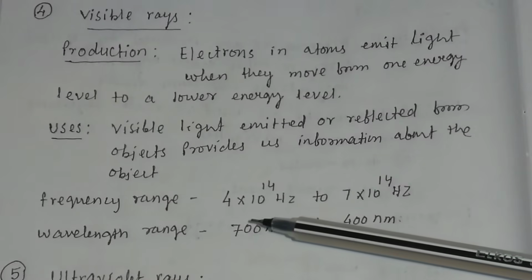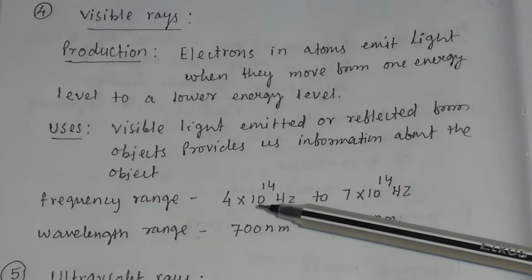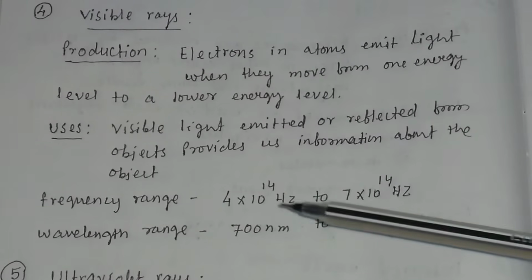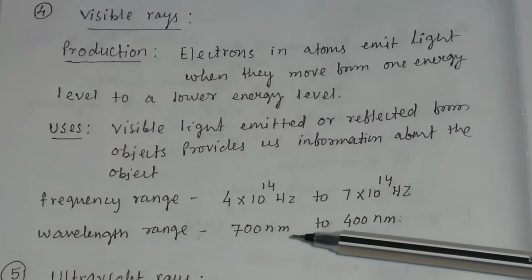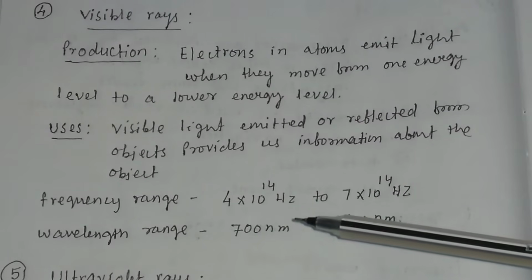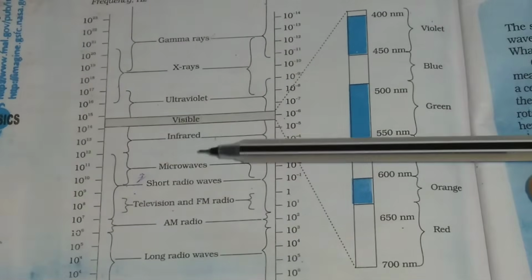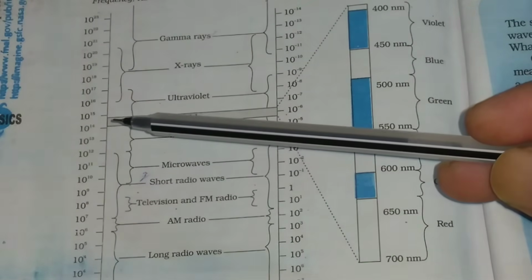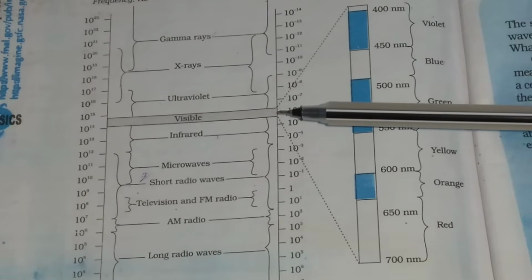The frequency range of visible rays lies between 4 into 10 to the power 14 hertz and 7 into 10 to the power 14 hertz, and the wavelength range lies between 400 nanometer and 700 nanometer. In the spectrum, you can see the range of frequency and wavelength of the visible rays.